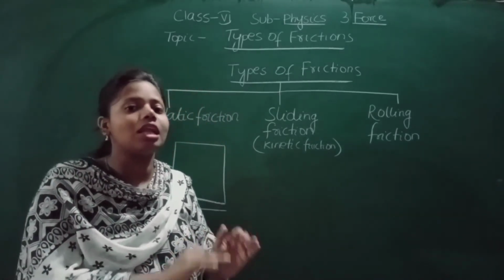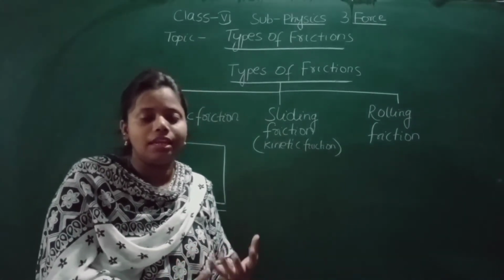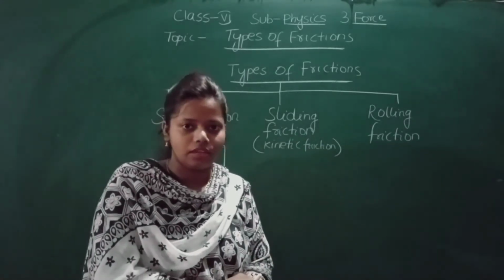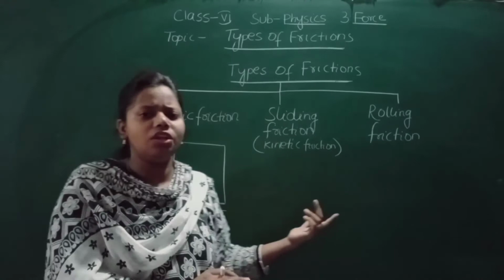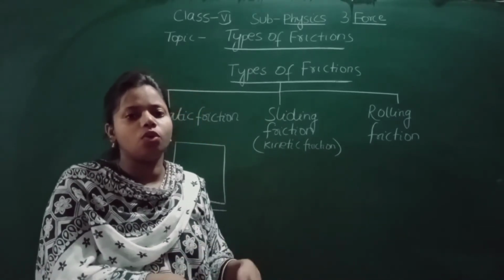Okay, why? Because the sliding friction is less. It is opposing less force to stop the movement, and you are easily able to slide. Now that was about sliding friction. By the word sliding only you can say sliding means when the object slides on the floor or on the ground.